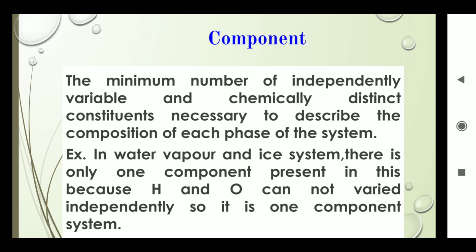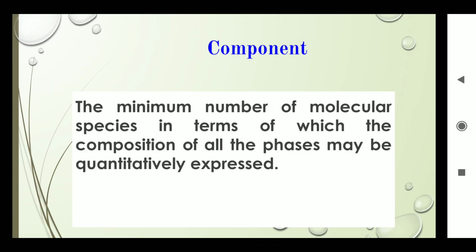So what is a component? The minimum number of independently variable and chemically distinct constituents that are necessary to describe the composition of each phase of the system is said to be the component. Second definition of the component: the minimum number of molecular species in terms of which the composition of all the phases may be quantitatively expressed is said to be the component.